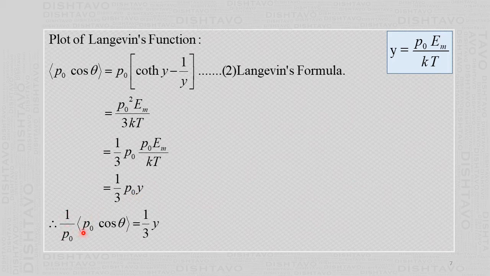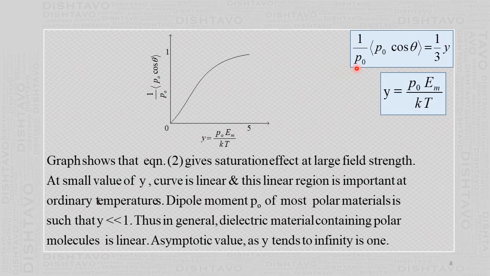So 1 by P naught, average value of P naught cos theta equal to 1 by 3 y. This equation we will be using in the next slide to plot the graph.